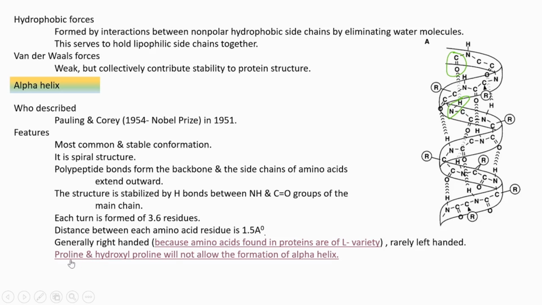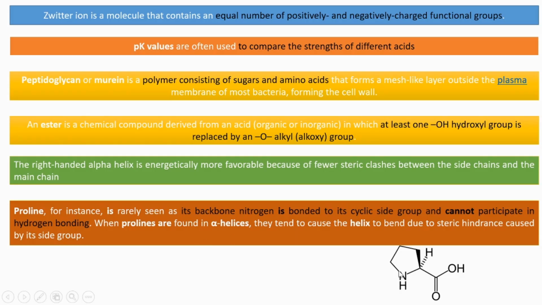And if we consider proline and hydroxyproline, they cannot form alpha helix. Why can't they form alpha helix? I will show its structure. Here in its ring, that nitrogen is present. It is not in a free form to form hydrogen bond.